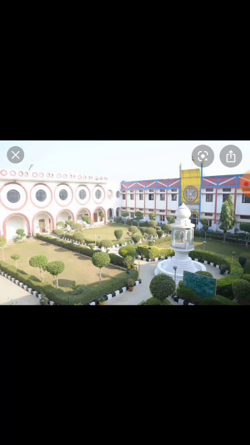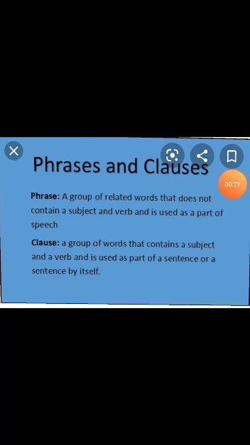Today I am going to tell you about your grammar topic, that is defining relative clauses. Now before coming to your topic, I want to make you clear that phrase and clause are the part of a sentence. Sentence is a group of words which makes a complete sense.